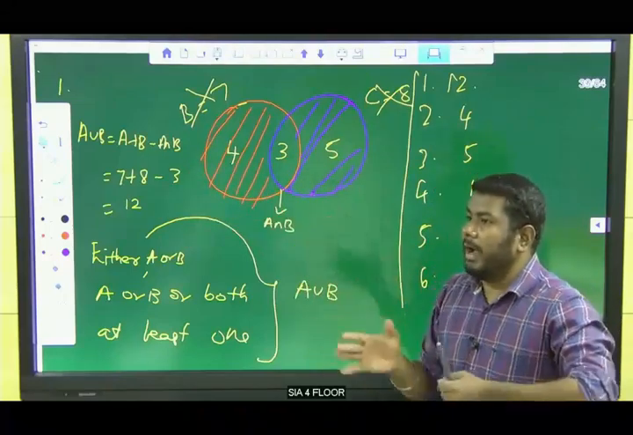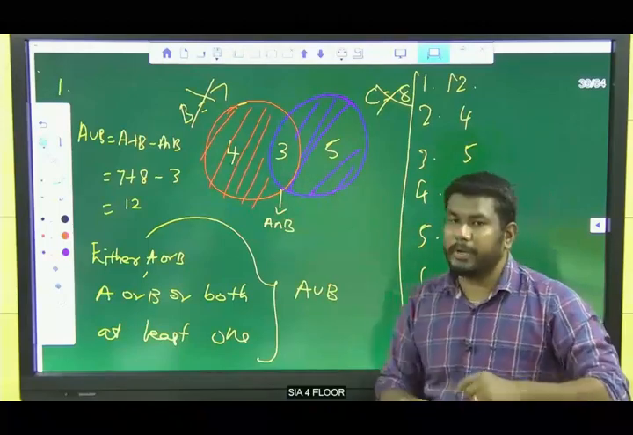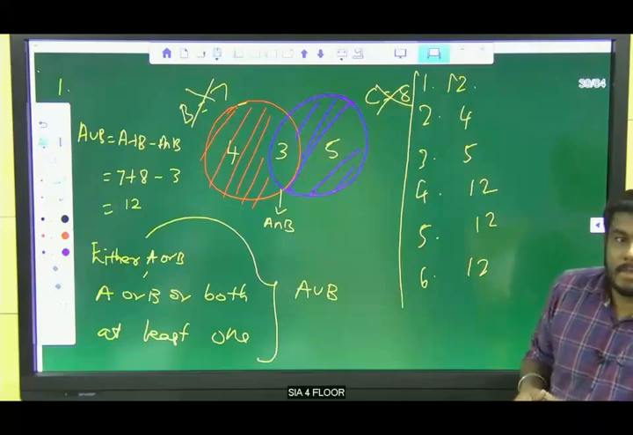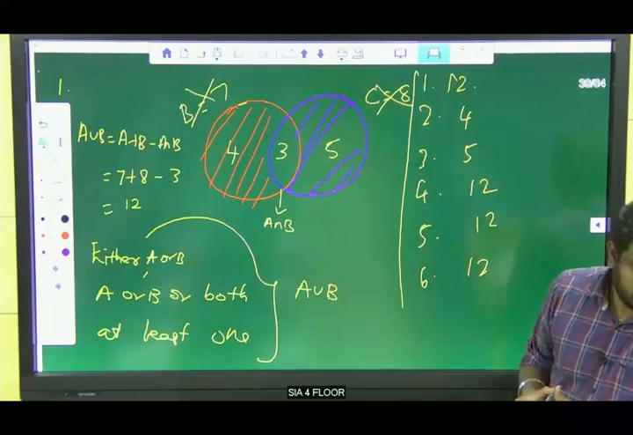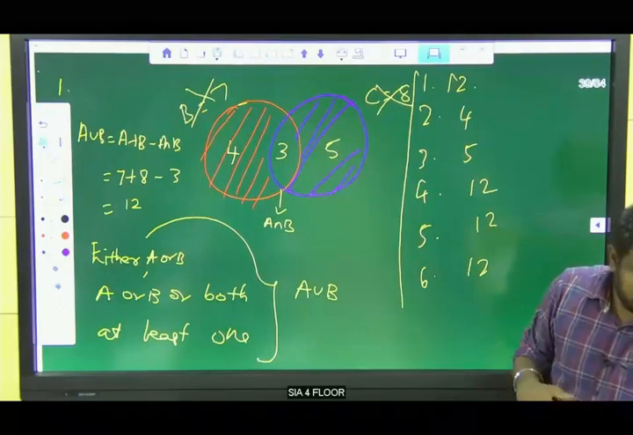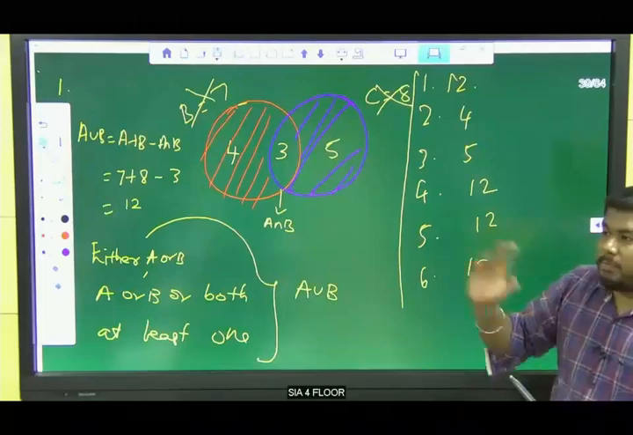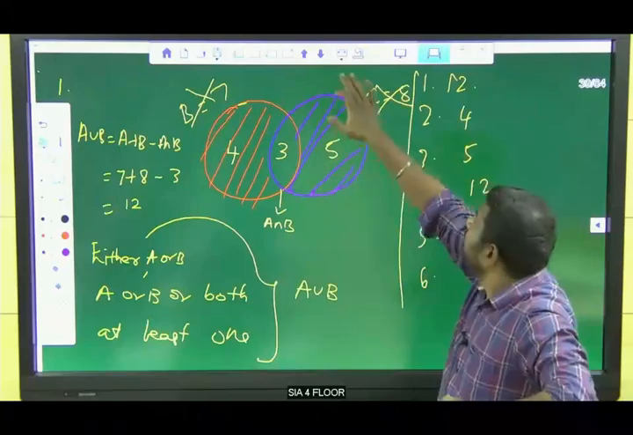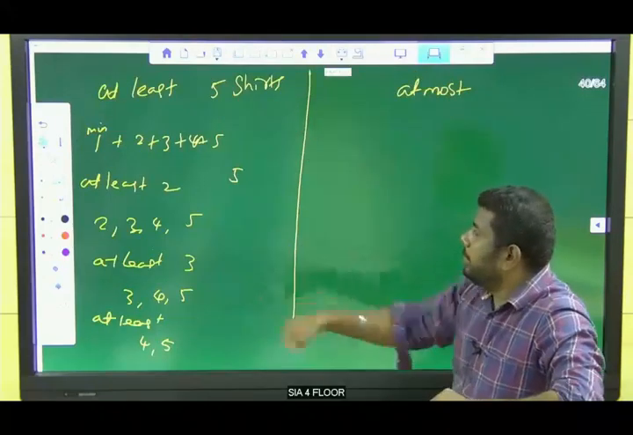That means we can add all the values. So A union B is what? Either. Is that clear now? So either means completely both. Okay, clear? Okay, so this is at least.